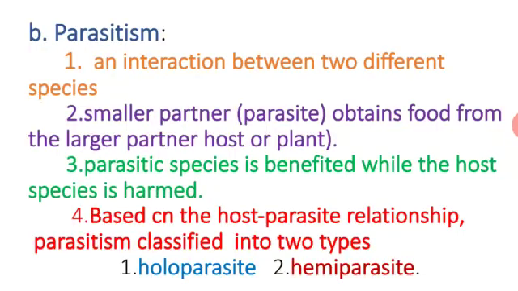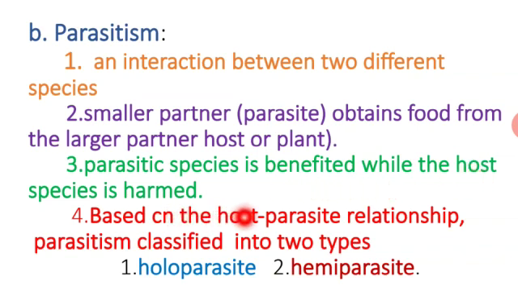Okay. And next one, parasitism. The second one is parasitism. Here the interaction between two different species is named parasitism. Here the smaller partner obtains food from the larger partner. So the smaller plant or smaller organism obtains food from the larger one, so it is named a parasite. Here a species is benefited while the host is harmed.